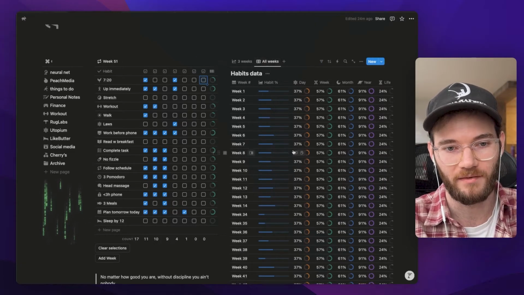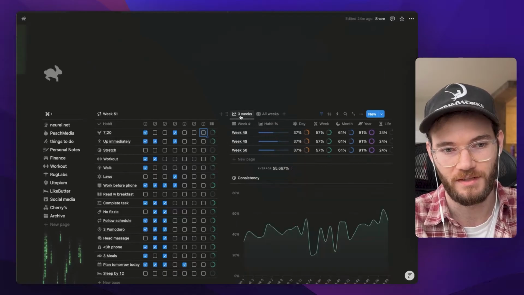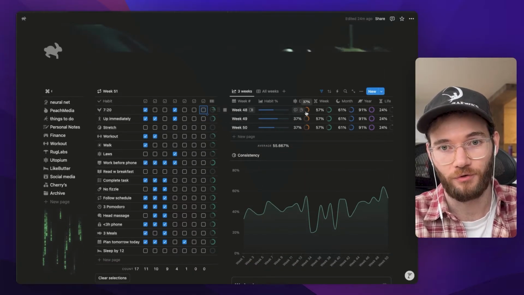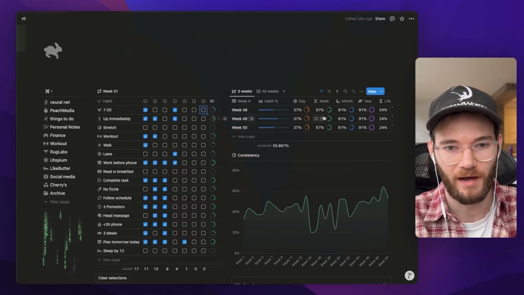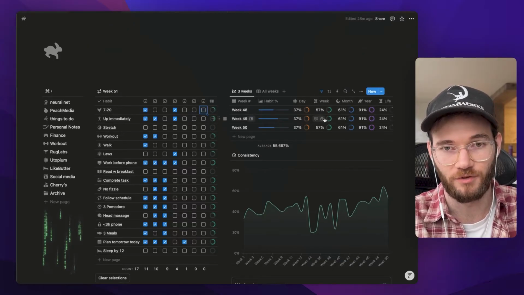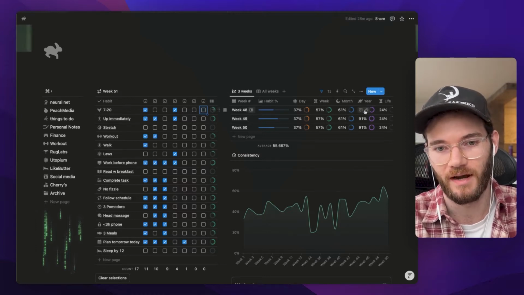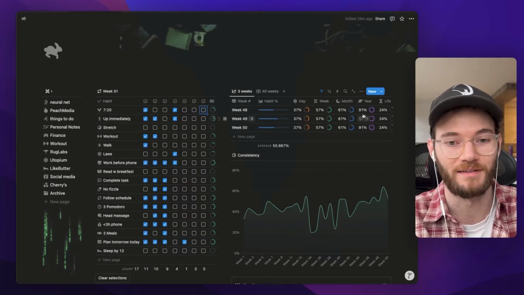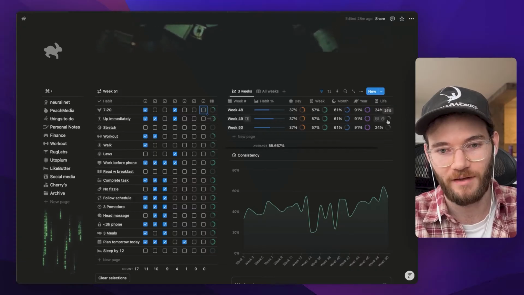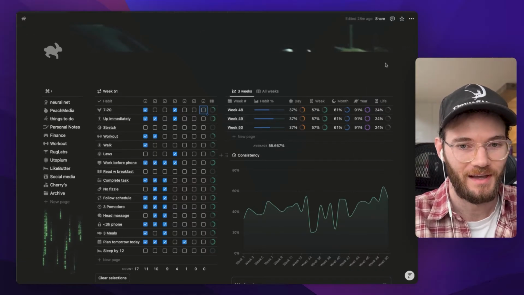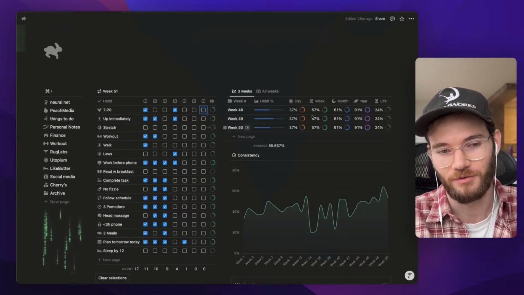So I have all my weeks here from the year, but that's too much to see, obviously, so I had to narrow it down to 3 weeks. I'm 37% progress through the day because it's 10 a.m. right now. I have 57% progress through the week because it's Thursday. I'm 61% through the month because it's December 19th, 91% through the year because it's December 19th, 24% through my life because I'm 25 and I'm living to 101. That's my personal goal. So yeah, this is kind of fun, but it's also just like looks good.